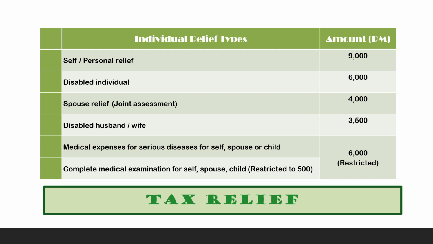All these documents must be kept for 7 years. That's why it's good practice as a taxpayer to do proper filing of your records, because one fine day you might be audited by the tax office and they will call for you. They will want the previous submissions, because nowadays everything is done online. When you do your submission, you just declare the relief that you want to claim, and so on.